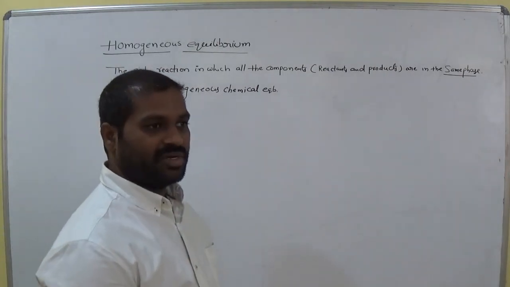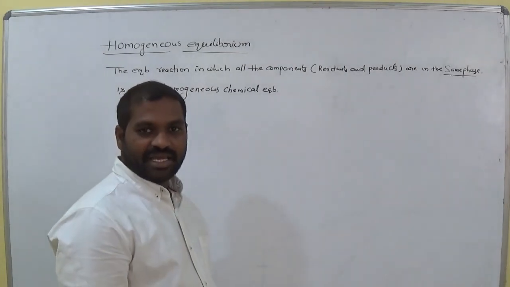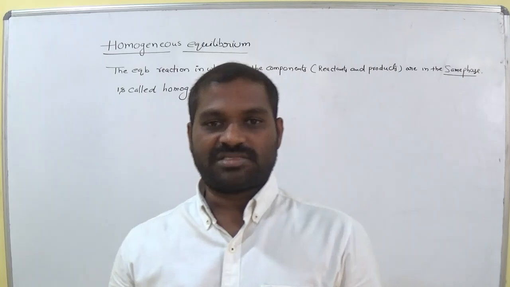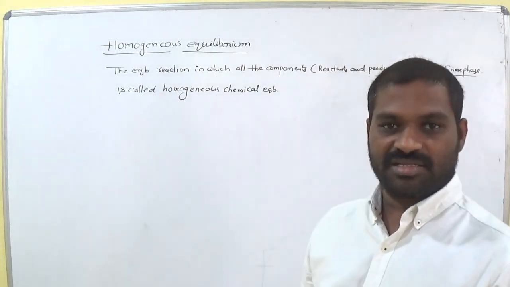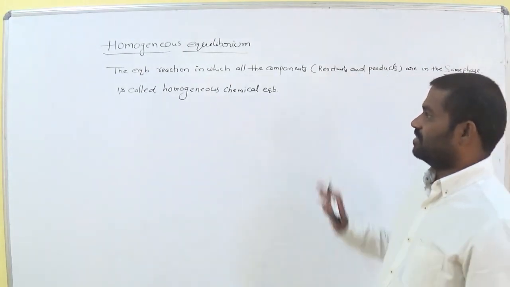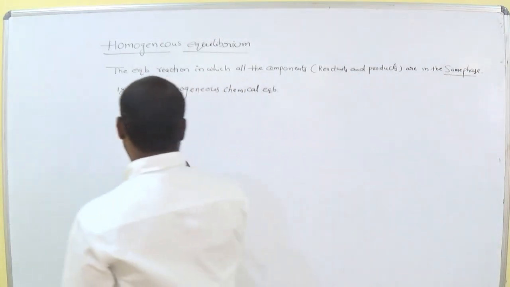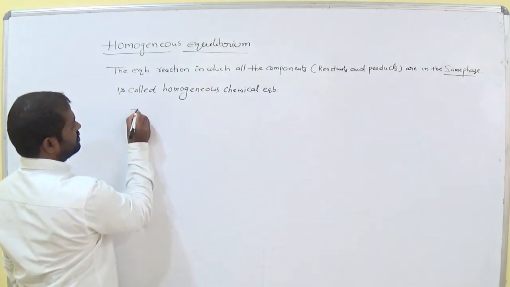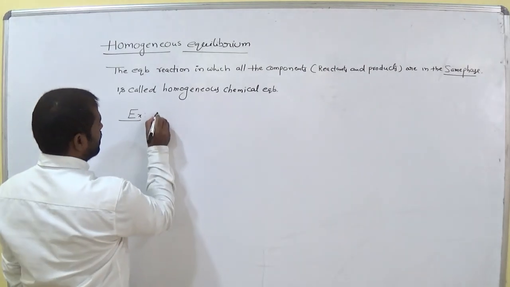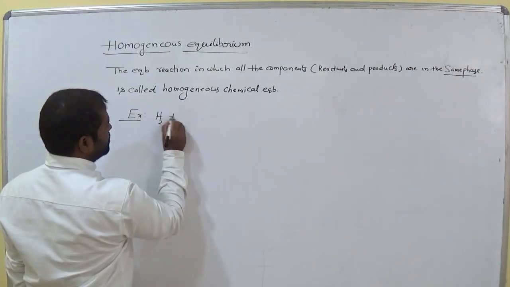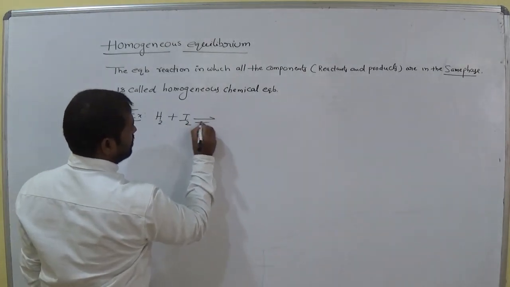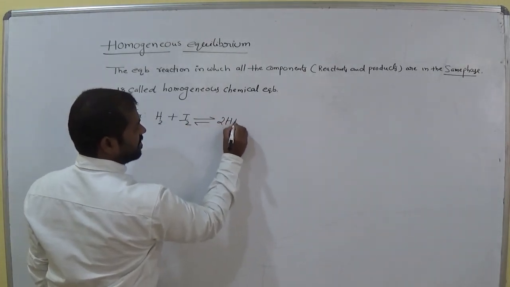So what is meant by homogeneous chemical equilibrium? The chemical equilibrium in which all the components are in the same physical state or in the same phase, then we call it homogeneous equilibrium. So let's see the example regarding this. H2 plus I2 is reversible to HI.